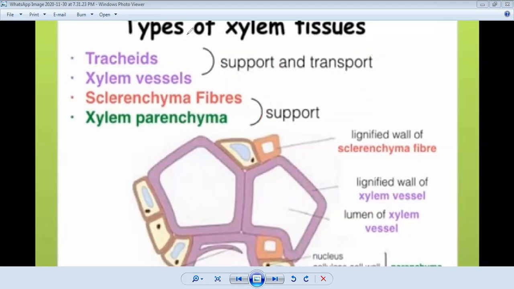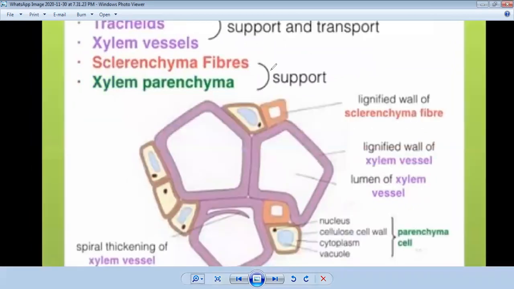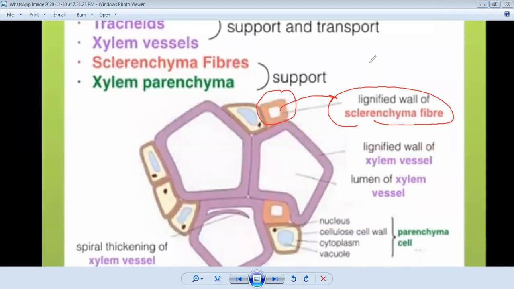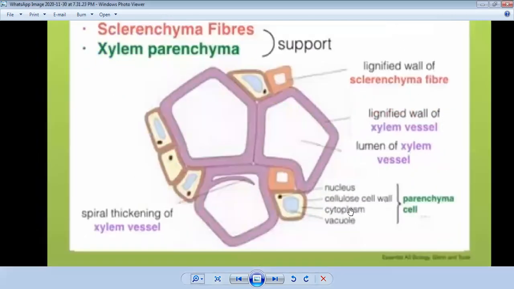Look over here for where you find the sclerenchyma fibers. As I told you, there will be more lignified walls. Can you see? They have more lignified, thicker walls. You can see them here as well. So they are sclerenchyma fibers. They are simply lignified, and this is the lumen of the xylem vessel. And look at the parenchyma cells of the xylem, which can have a nucleus, cellulose cell wall, cytoplasm, and vacuole. You can see all the basic organelles required.